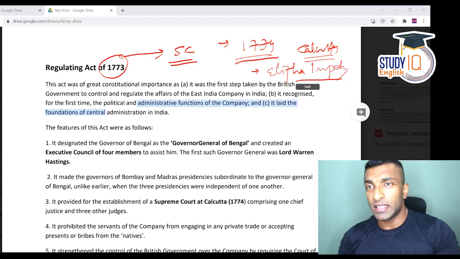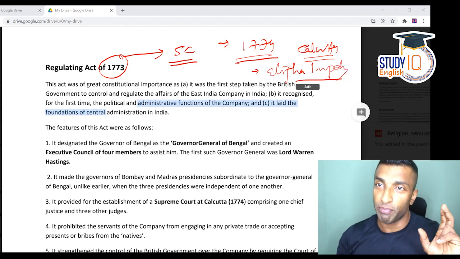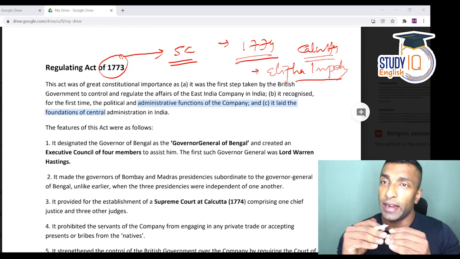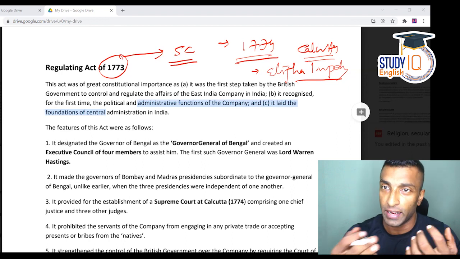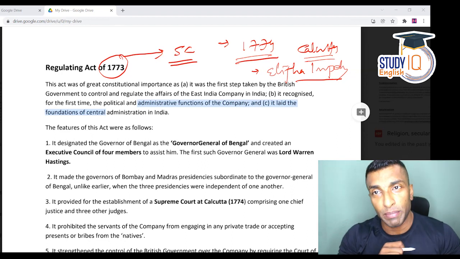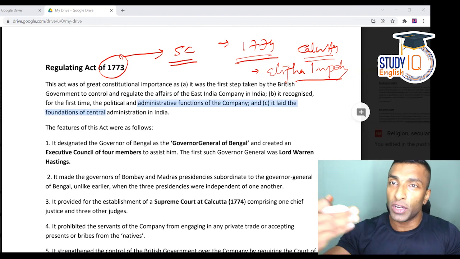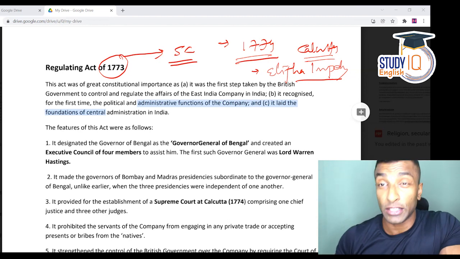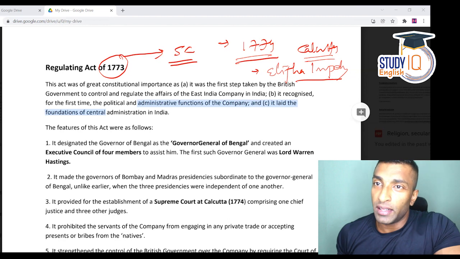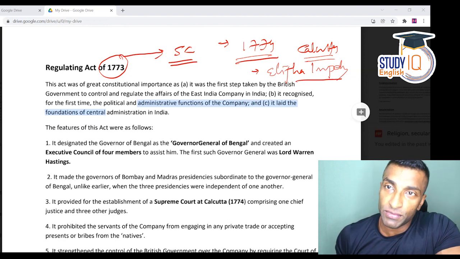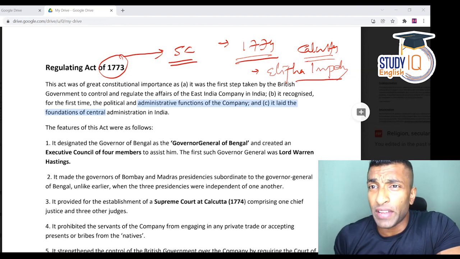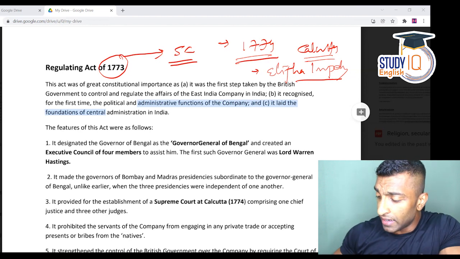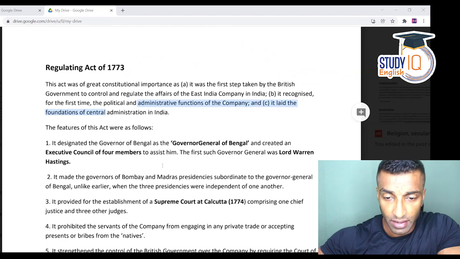Okay, so I have discussed this. The post of Governor General of Bengal was created, along with the appointment of the Governor General and the members, and how it is going to be regulated, because the decisions are taken on the basis of majority, and that became the problem. And that problem is going to be solved in 1784. Guys, all these things need to be there in your mind for prelims as well as mains. Okay, so then Supreme Court, this is a very specific prelims question. Apart from that, there are other provisions which you can read here.